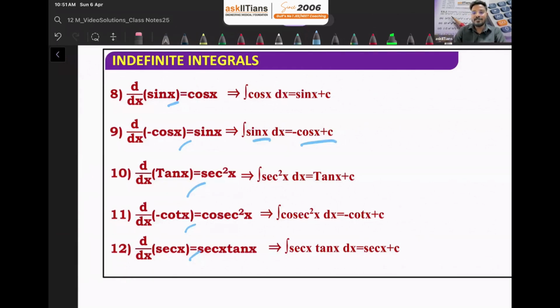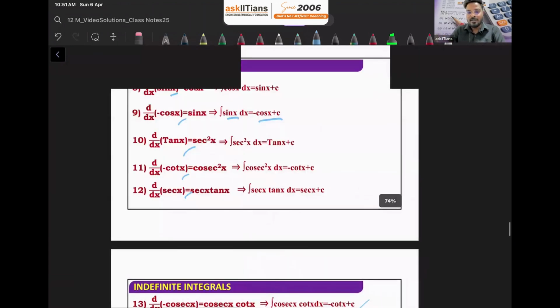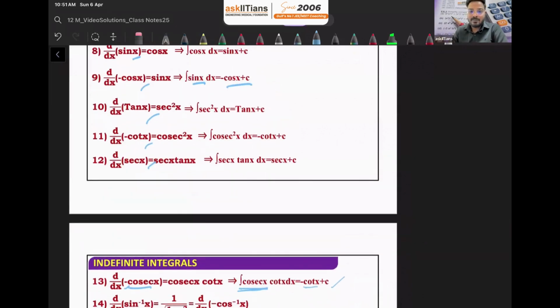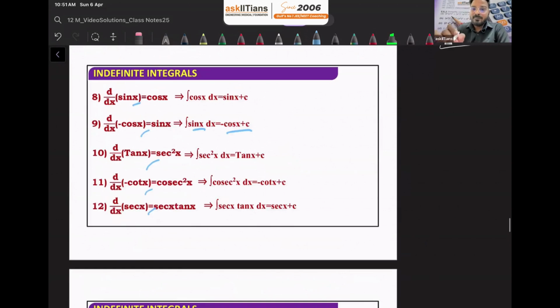Sin x integration is cos x plus c. But in these formulas of trigonometry, you can see that we didn't talk about integration of tan x, integration of cosecant x, integration of cot x. We only talked about two formulas, that is integration of cos x and sin x.